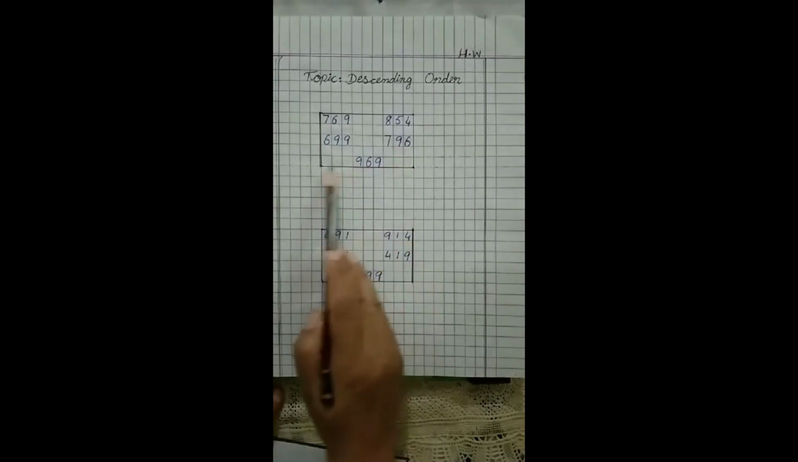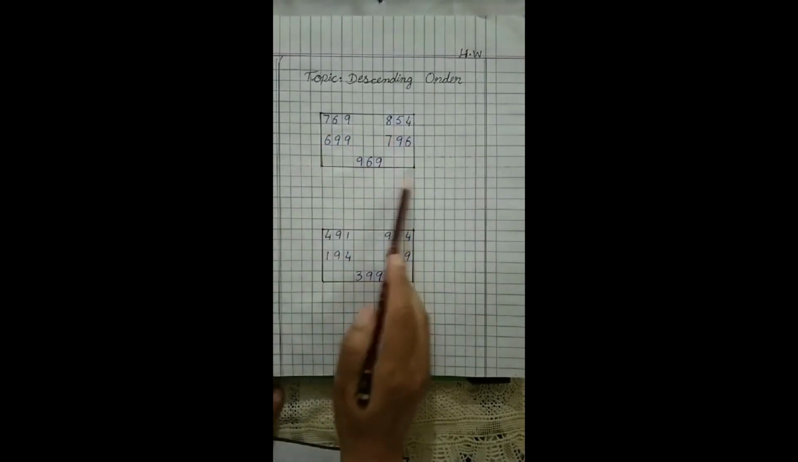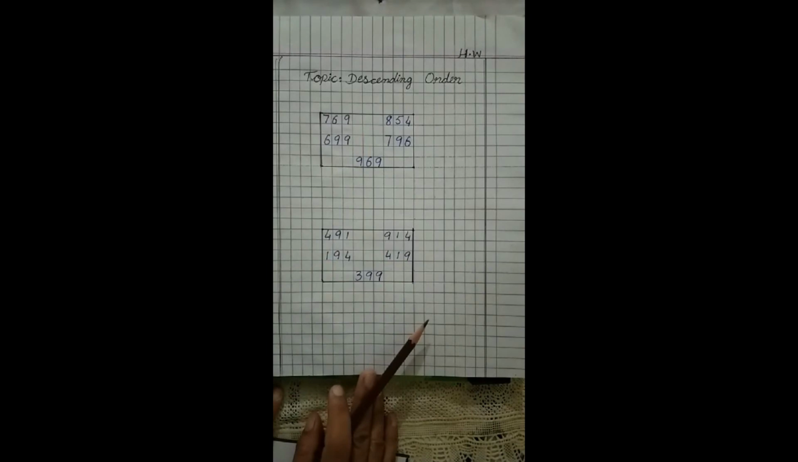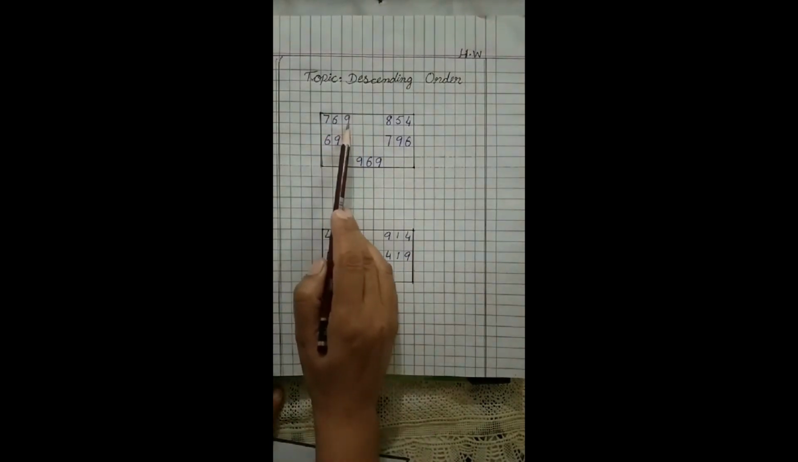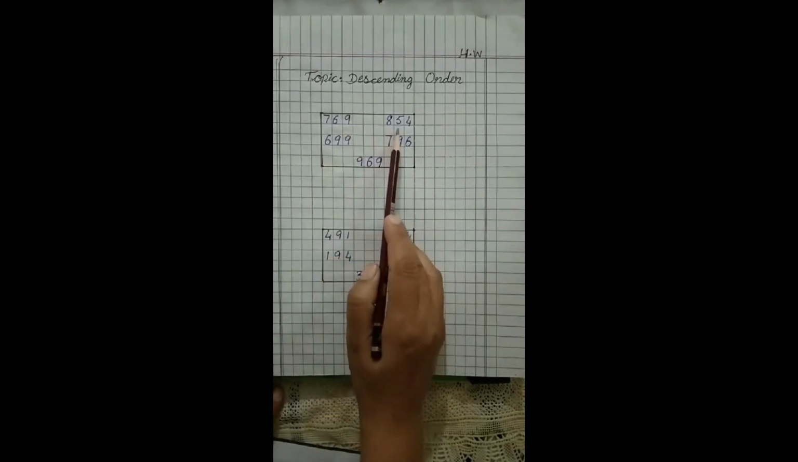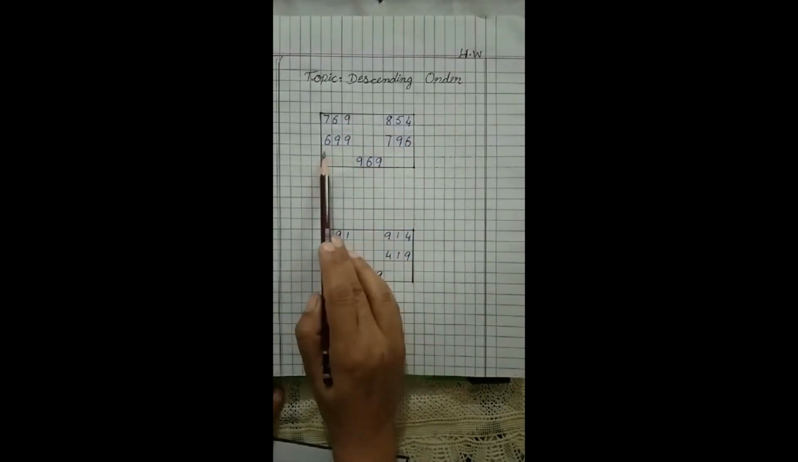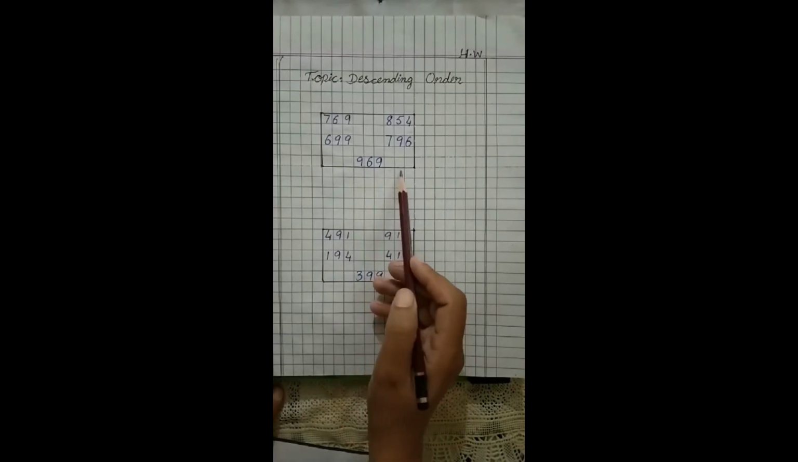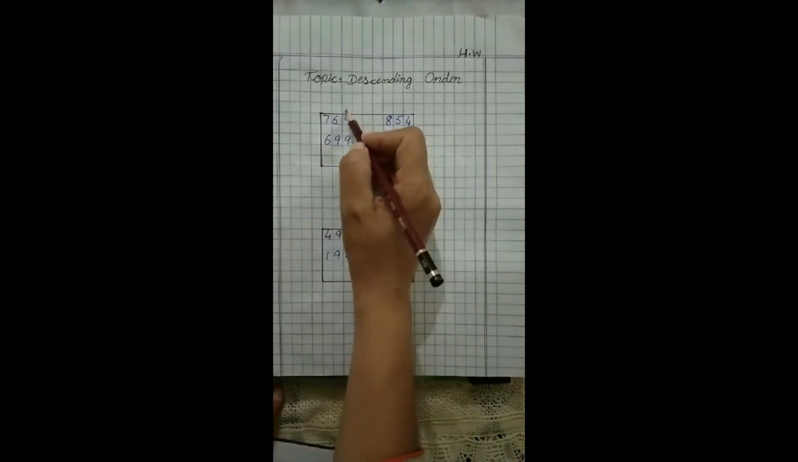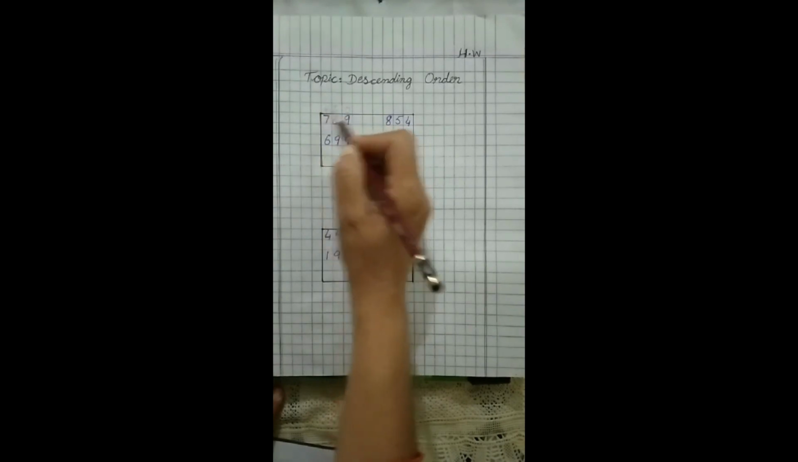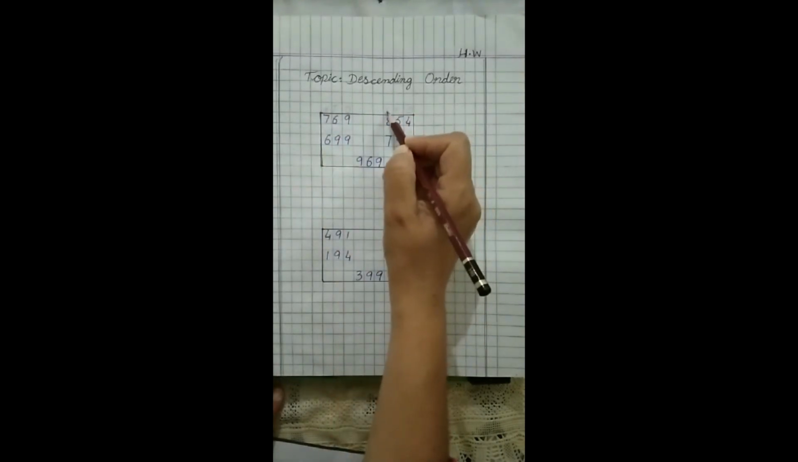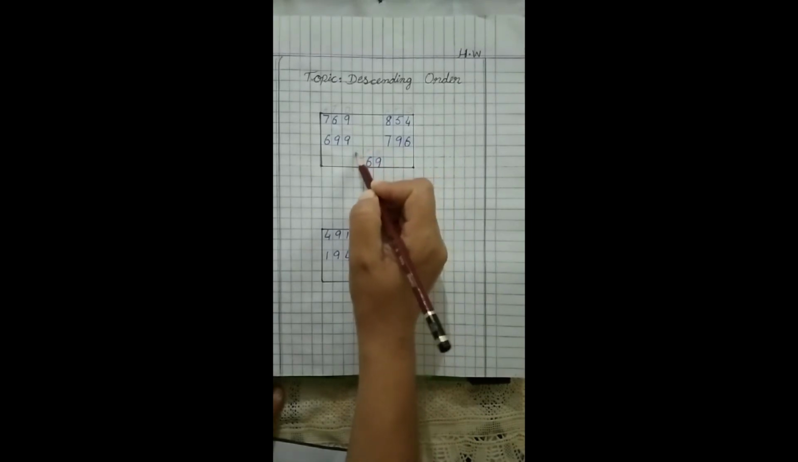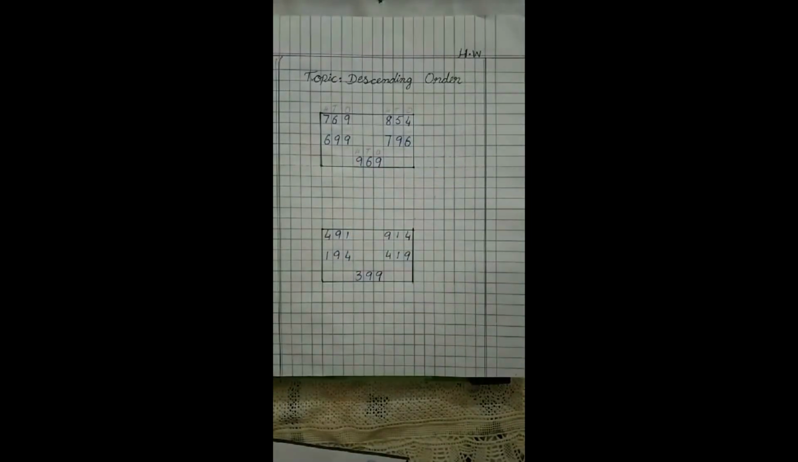You have to make again the blocks, 9 blocks and 5 blocks. After making the blocks, you have to write the numbers 769, 854, 699, 796, 969. You have to write the place value of these numbers, and after that you have to write the numbers.